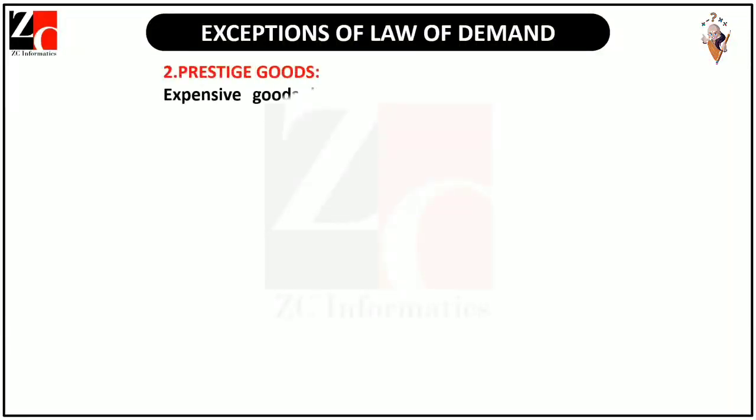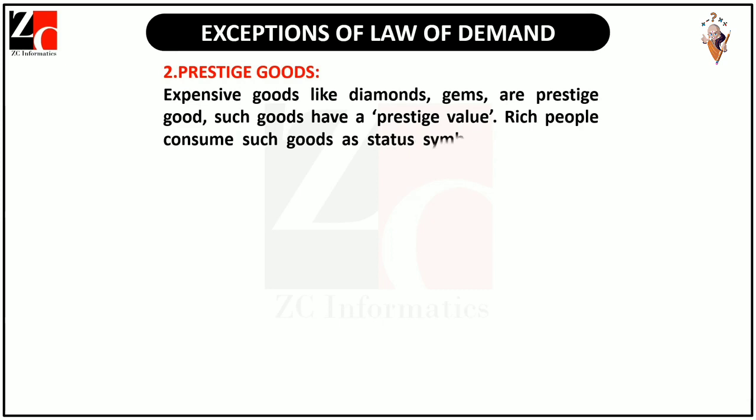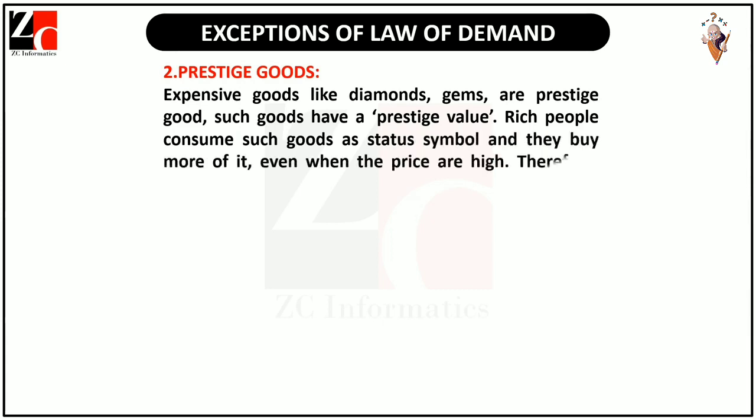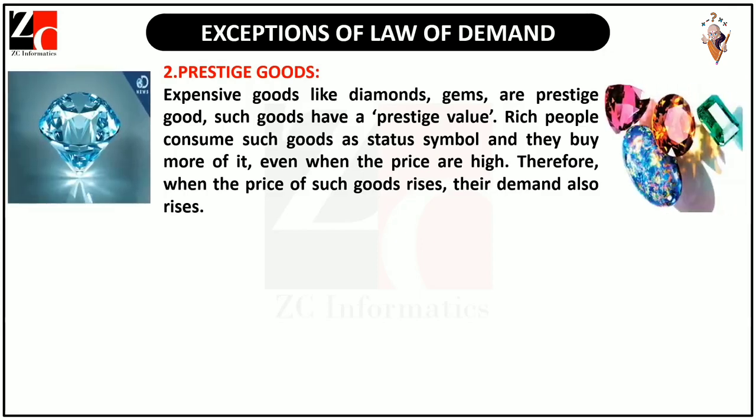Prestige goods. Expensive goods like diamonds and gems are prestige goods. Such goods have a prestige value. Rich people consume such goods as a status symbol and they buy more of it, even when the prices are high. Therefore, when the price of such goods rises, their demand also rises.